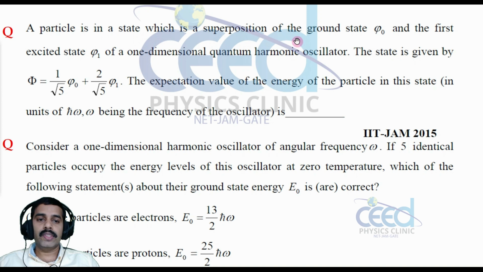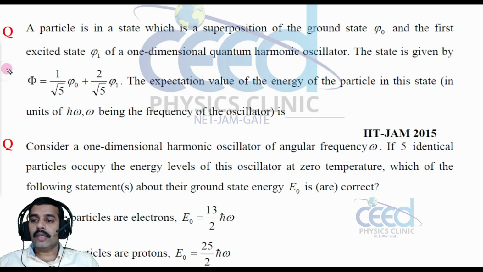So, a particle in a state which is a superposition of the ground state and first excited state. So, one-dimensional quantum harmonic oscillator. This is very important: one-dimensional quantum harmonic oscillator, right? Now let us come to this. This is the state, right?